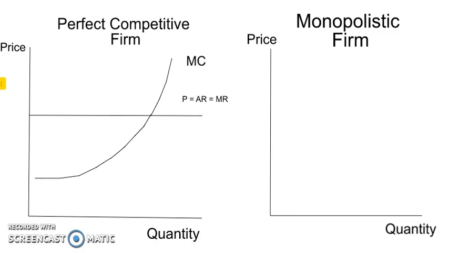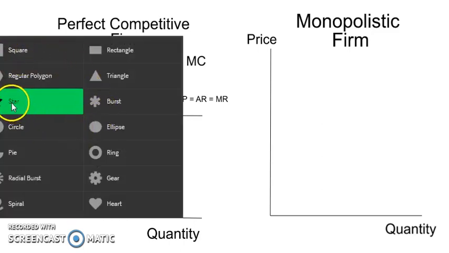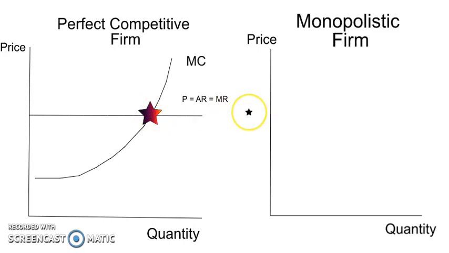So at one point in time, the marginal cost will be exactly the same as our marginal revenue. And what we've learned in second-year economics, first-year economics, is that a firm, irrespective if it's a perfectly competitive firm or whether it's a monopolistic firm, will maximize his profit when his marginal cost is equal to his marginal revenue. For instance, or in that case, exactly here. Let's make it a nice star. There we go. So at that point, the perfectly competitive firm will maximize his profit.